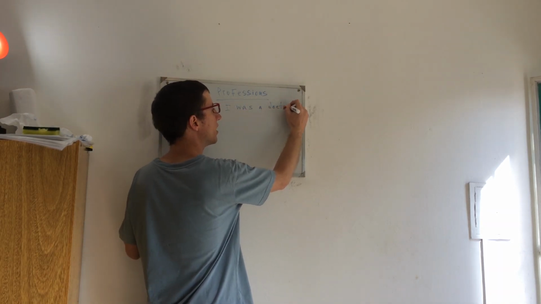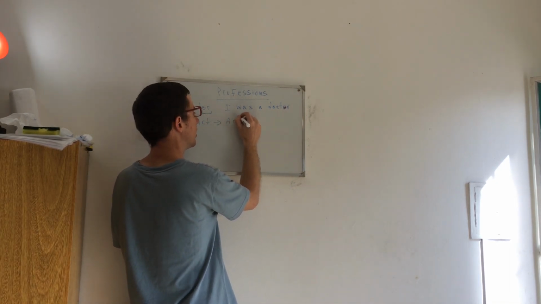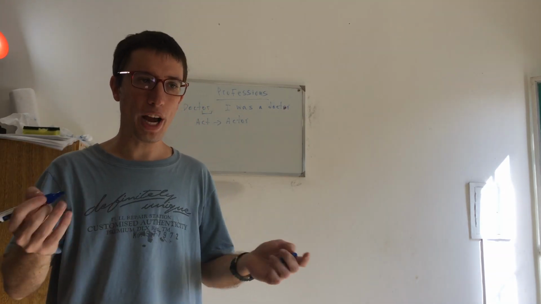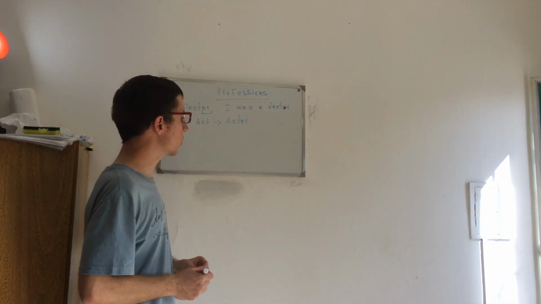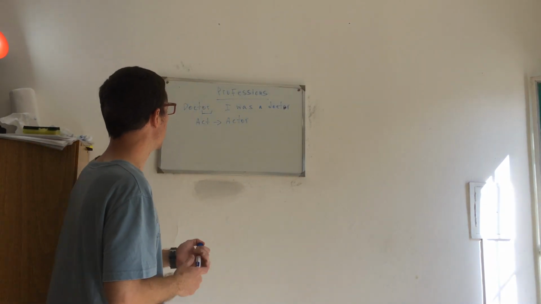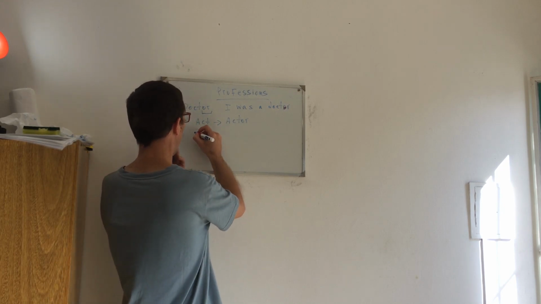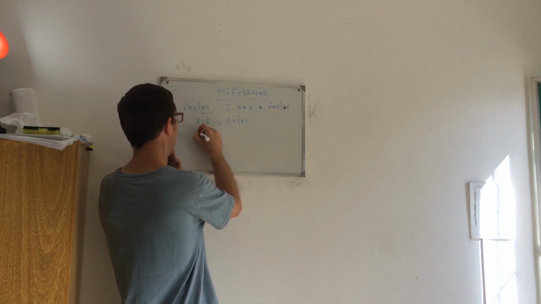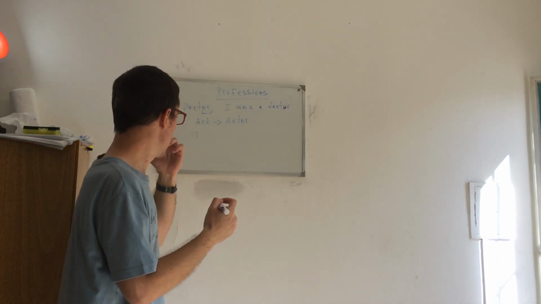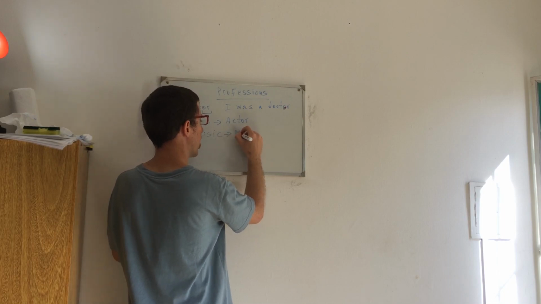Another example could be the verb act, and we have the noun actor. For example, we can say John Wayne was an actor, or you can say Brad Pitt is an actor, but in that case, you're using the present. And now, I can also have nouns referring to professions with the ending, for example, music, musician.